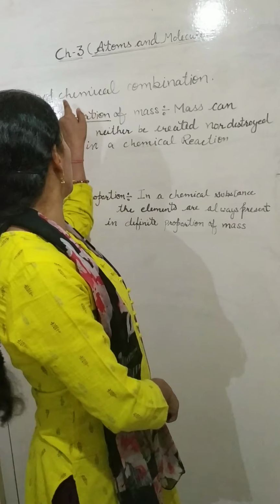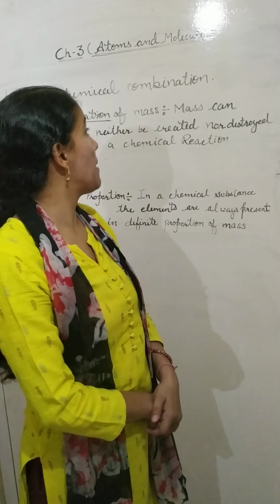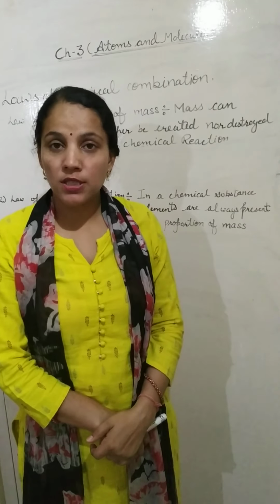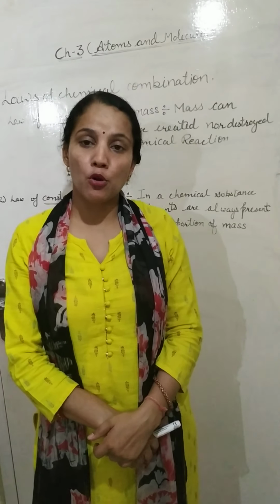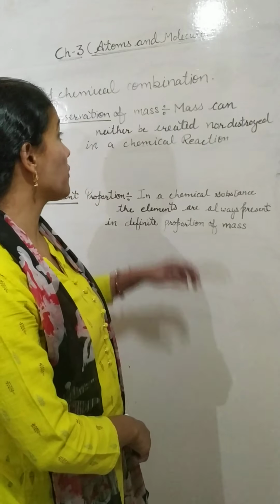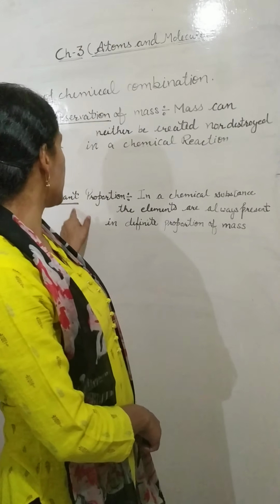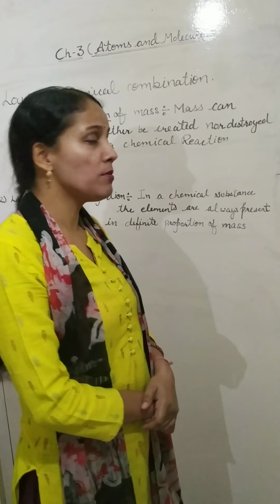The first topic is laws of chemical combination, which was given by Lavoisier and Joseph L. Proust. There are two laws of chemical combination. One is the law of conservation of mass and the second is the law of constant proportion.